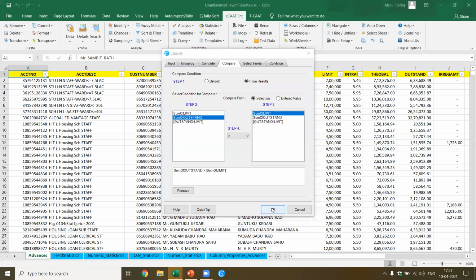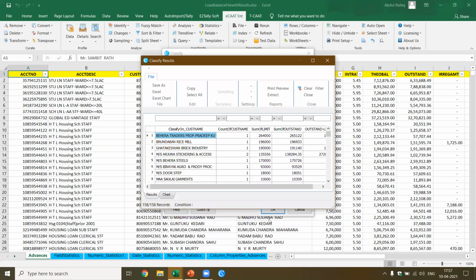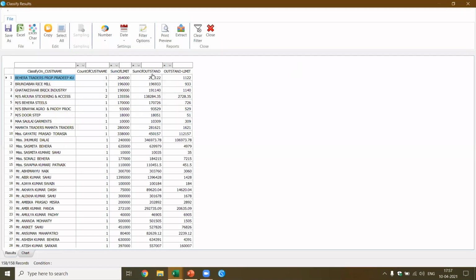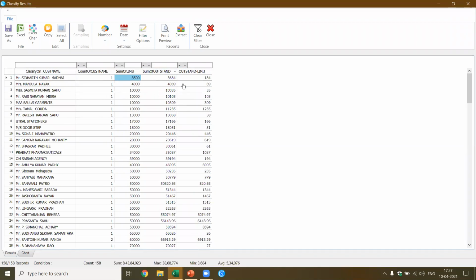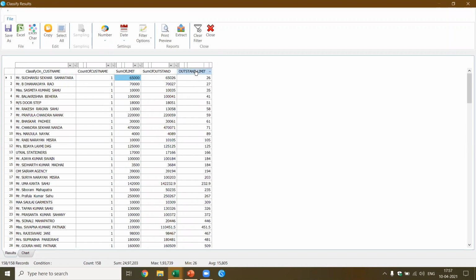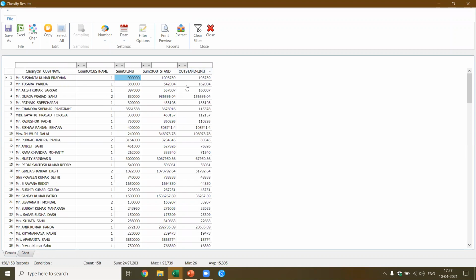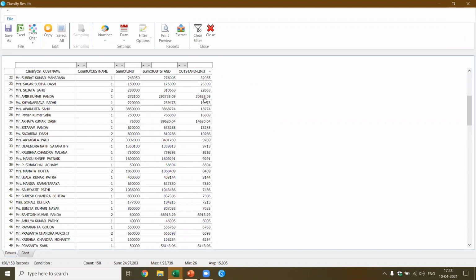Now you see the magic. For each of the customers, it will compute the outstanding. Just as we're speaking, we already got the result. We got the sum of the limit, the sum of the outstanding, and the amount which is outstanding over the limit. Now I want to pick up who are the guys. You see here, this party: what is the limit? 9 lakhs. What is the sum of outstanding? 10,93,739. What is the percentage by which this amount exceeds? Now I have got this information.